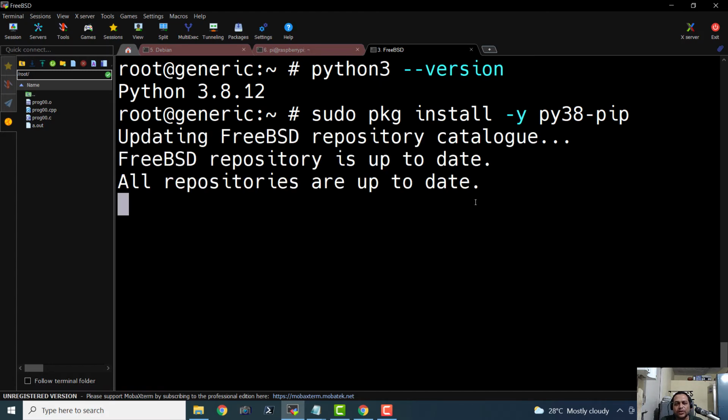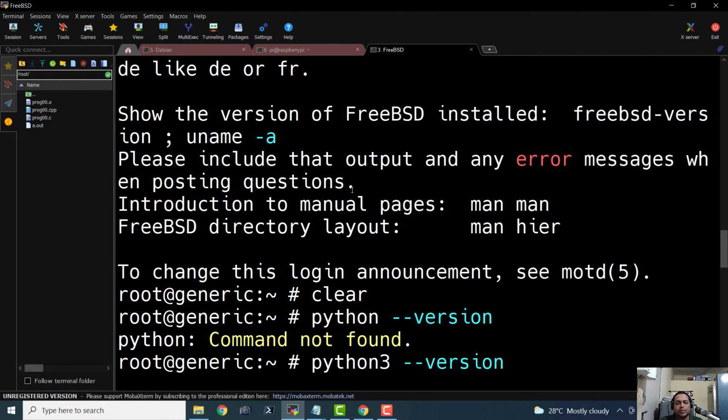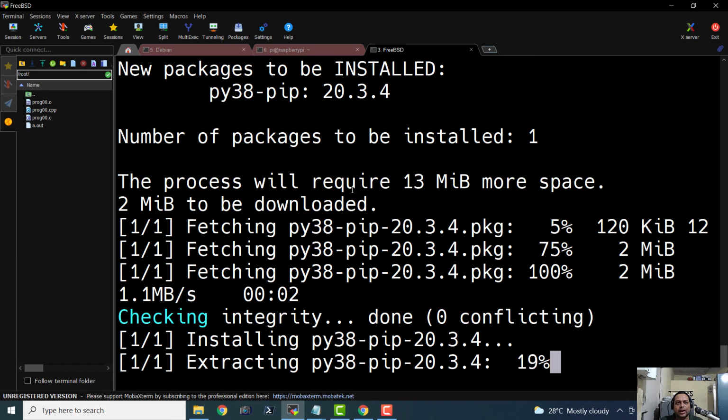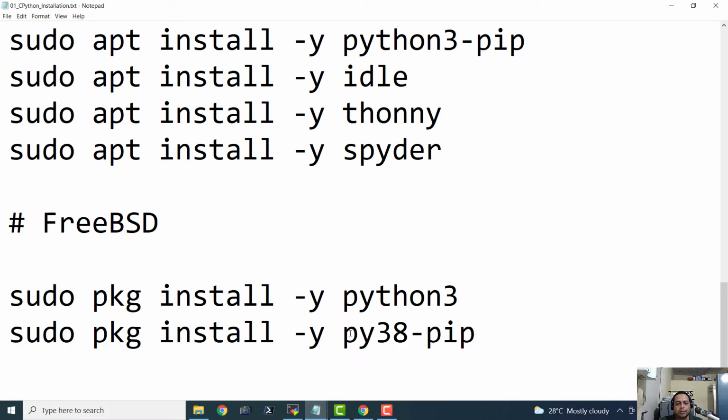I hope you have understood that this is the 3.8 version. That's why we are installing py38-pip. Had it been Python 3.9, then we would have installed py39-pip.